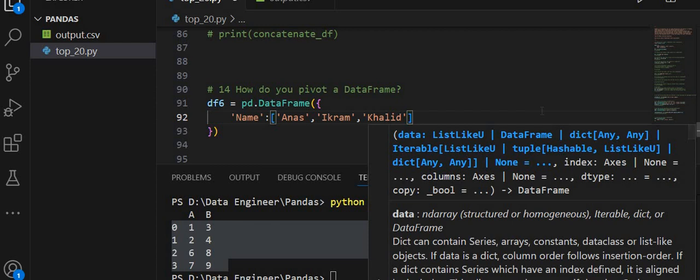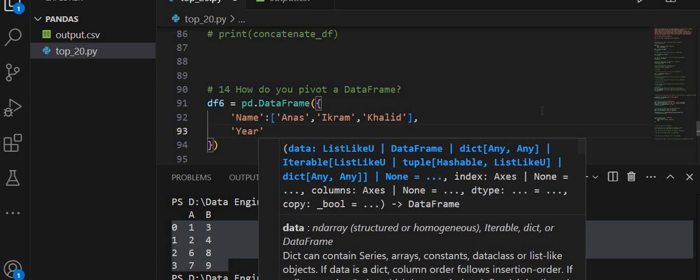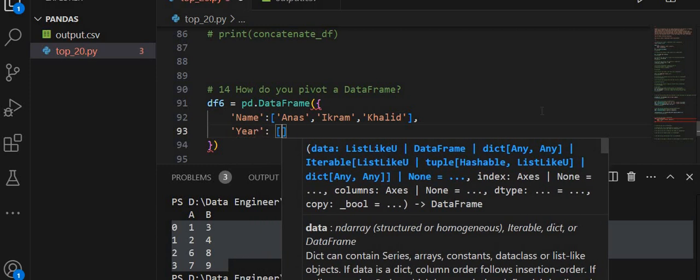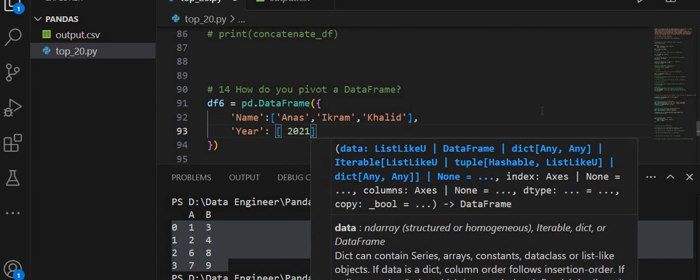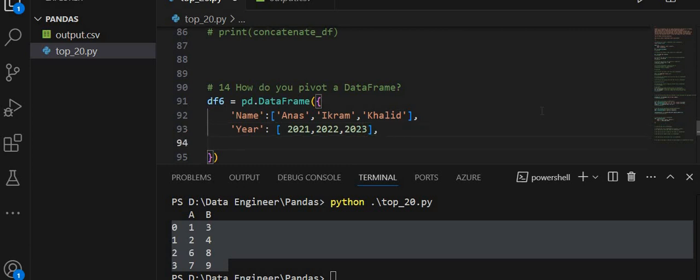I take three values for my name column, and another column year with 2021, 2022 and 23, and the next column is score.